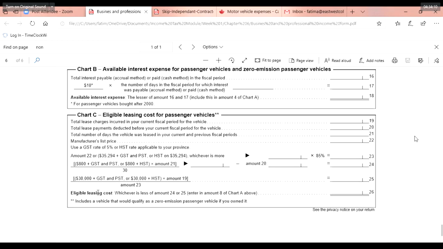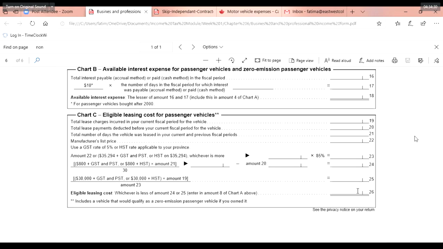Or 30,000 plus GST and PST, or 30,000 plus HST, divided by the amount on line 23, and then plug in that amount. Whichever is less, that is your amount of leasing cost. Now that is all standard, which is given by CRA: the $800, the $30, the $30,000 and so on.